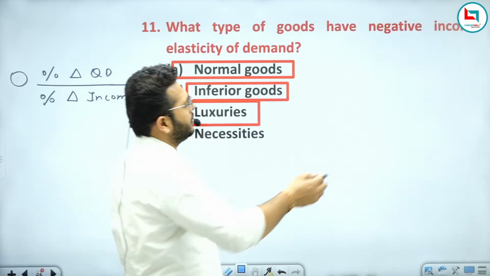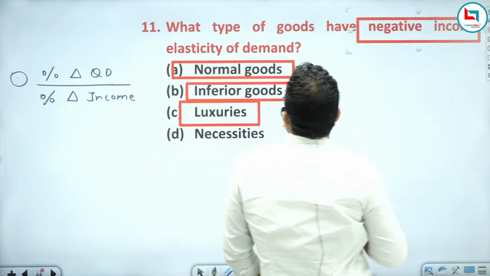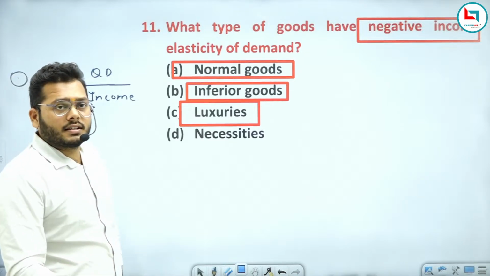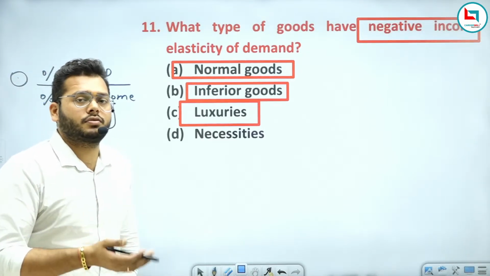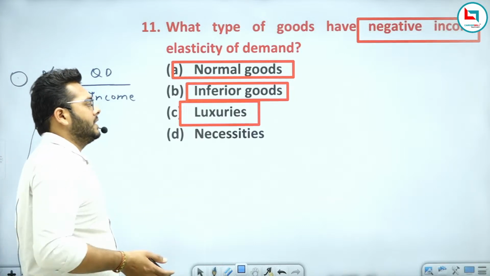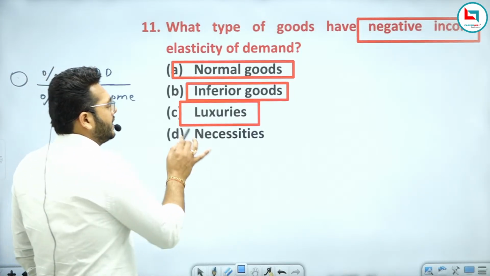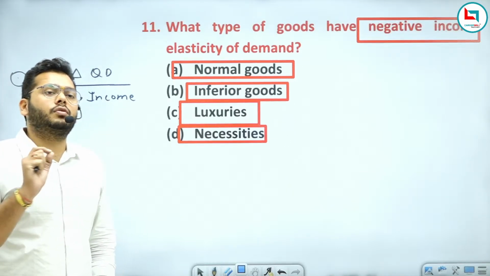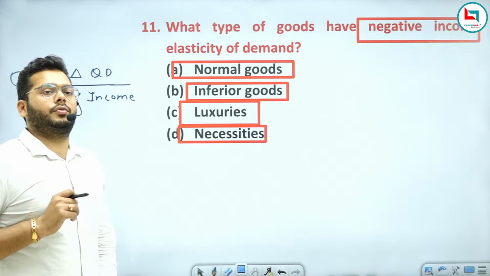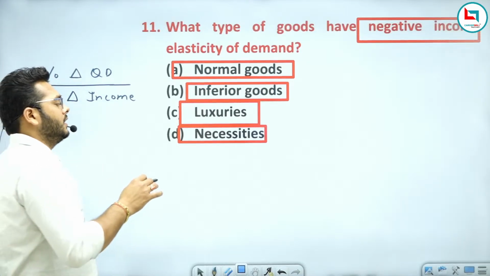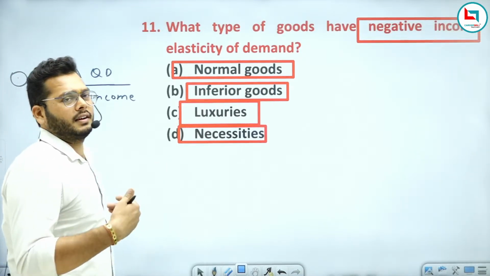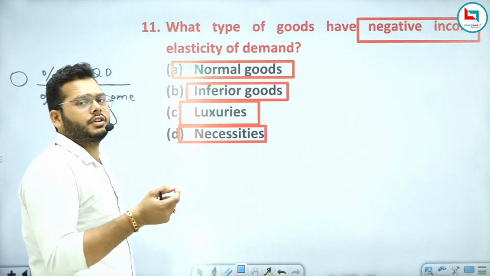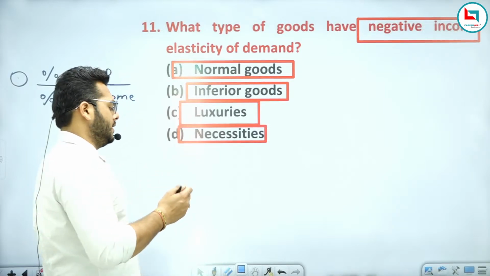okay, the question is asking about the negative income elasticity of demand. Luxurious goods: if your income rises, the demand for luxurious goods also rises. If your income decreases, the demand for luxurious goods also decreases. Necessity goods are goods that become needy goods for you, a necessary good. So you will buy necessity goods whether your income increases or decreases. So there is a little bit of positive relation between demand and necessity goods.